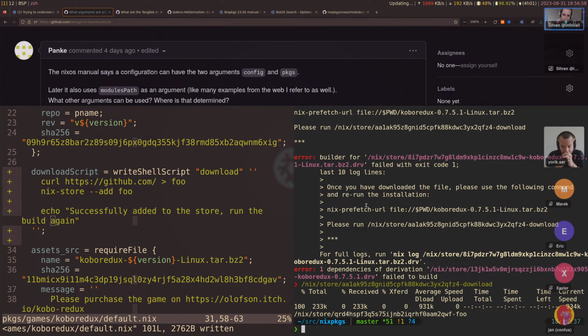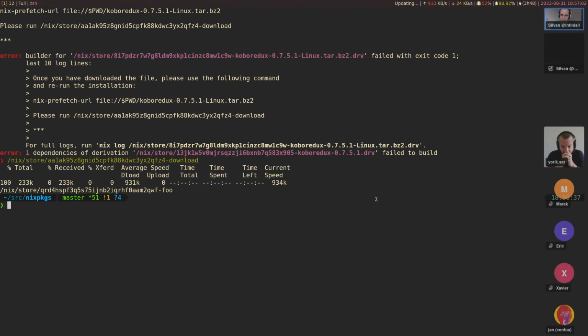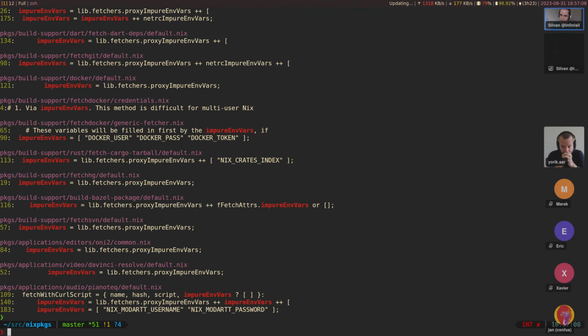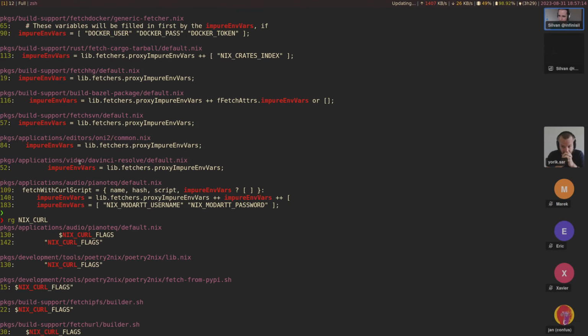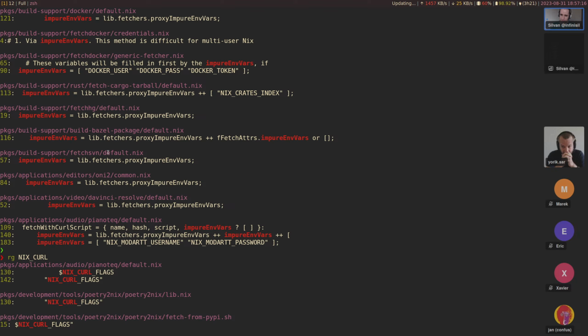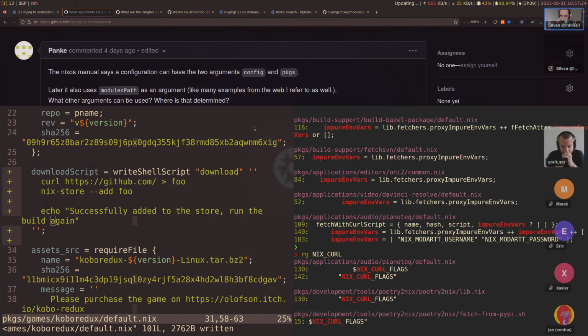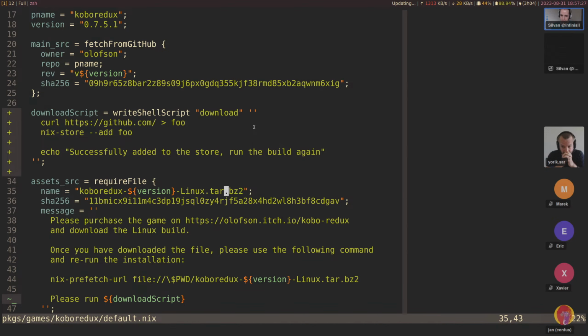And then there's also, let's see, I don't exactly know how to do that, but I believe there's also impureEnvVars, nix curl flags. I believe impureEnvVars maybe. This is a way to pass kind of impure things into derivations, into fixed output derivations.